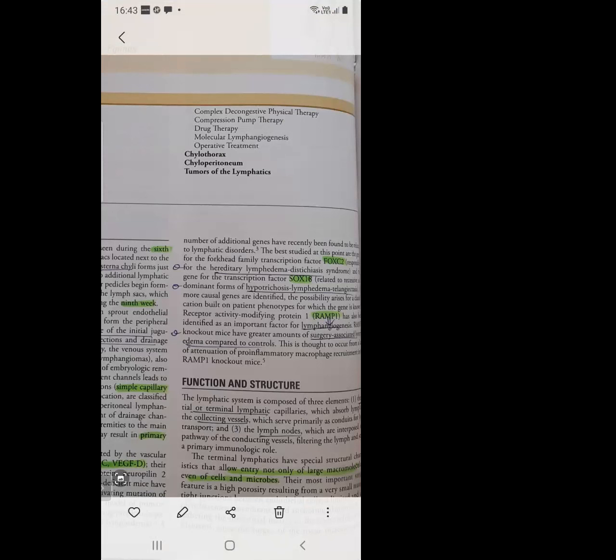First is the terminal lymphatics. The terminal lymphatics have special structural characteristics that allow entry not only of large macromolecules but even of cells and microbes also.